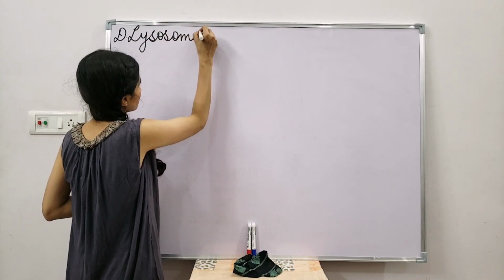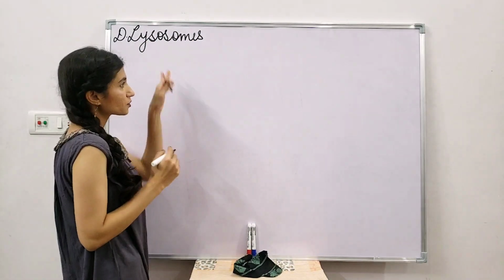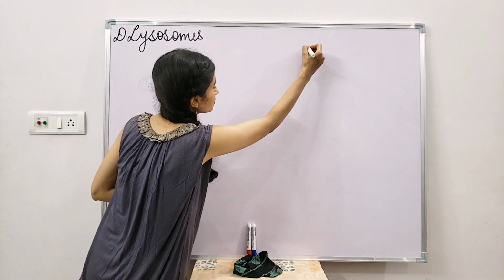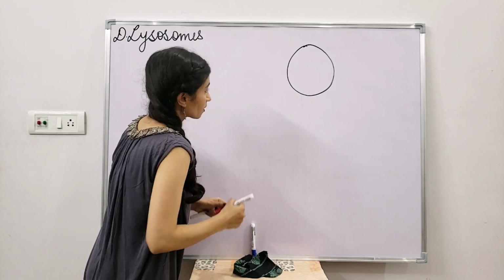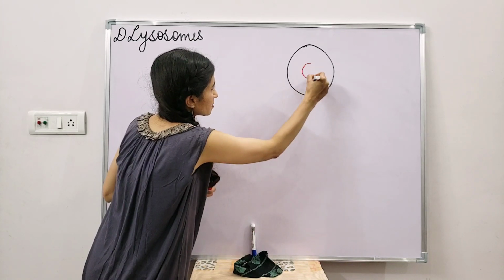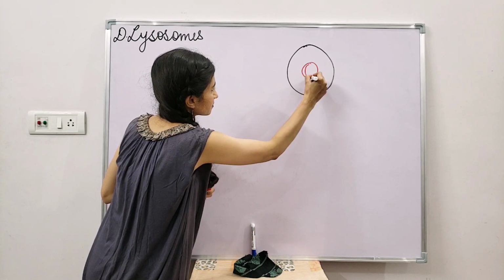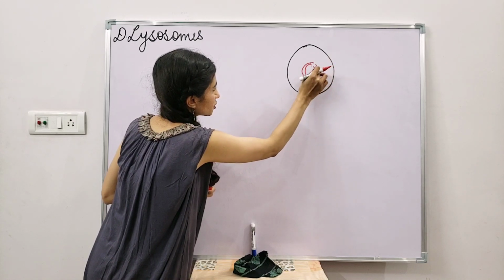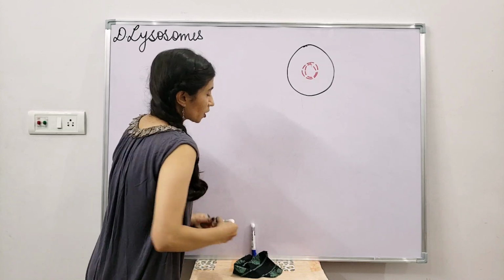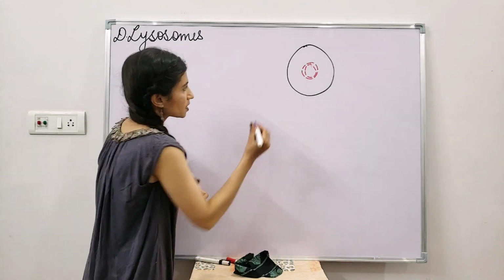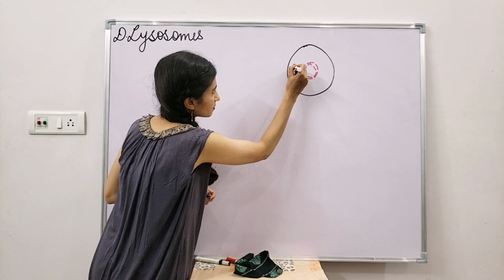Lysosomes. Before we continue with lysosomes, let's make a cell structure. So this is your cell. This is your nucleus, which is double membrane and porous in nature. Now, talking about lysosomes. So lysosomes are actually these ones.